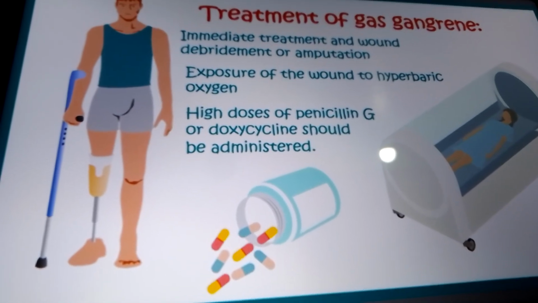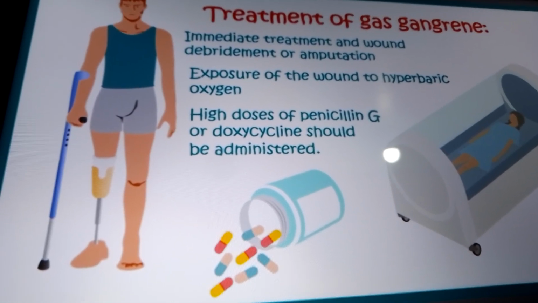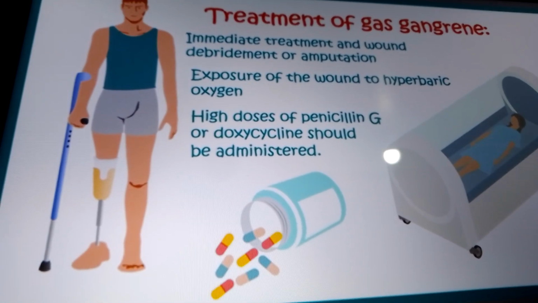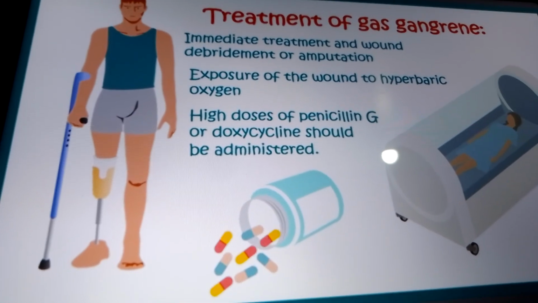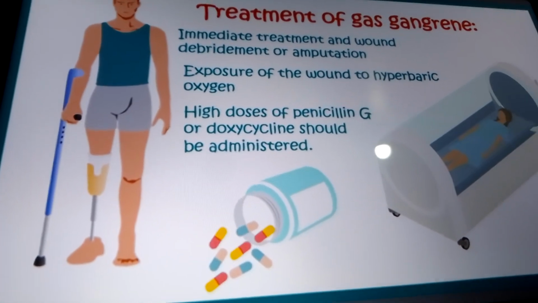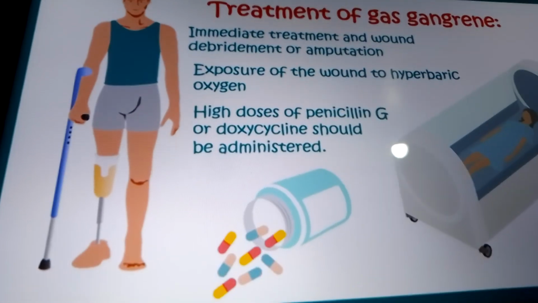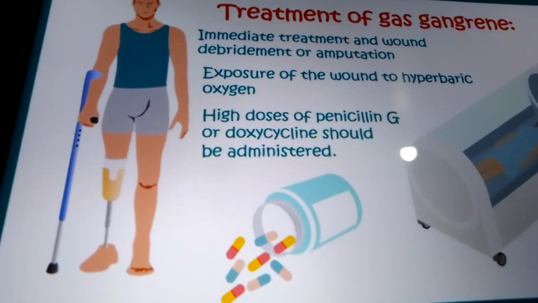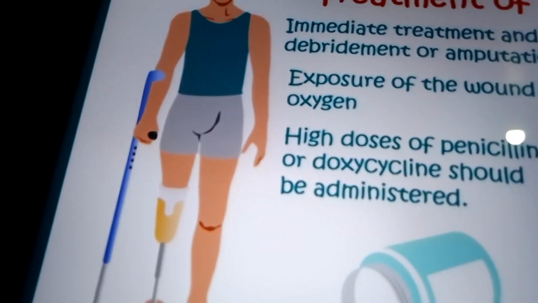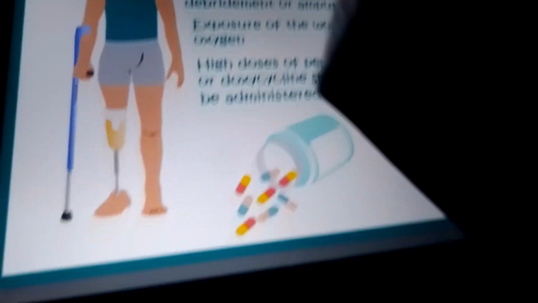Now what about the drugs? There will be penicillin G or doxycycline. We have to give a high dose, because it is very deadly, so we have to give a high dose of penicillin G, and doxycycline should also be administered. That's what we have to remember. Now let's see the USMLE book which I was telling you I would show you. It's the 2024 latest edition.